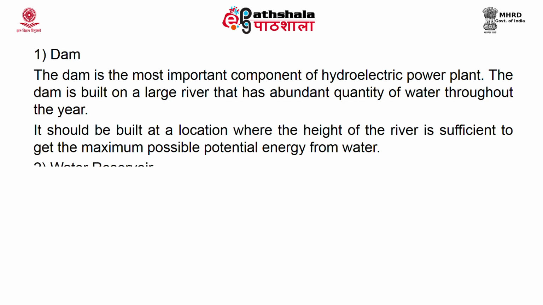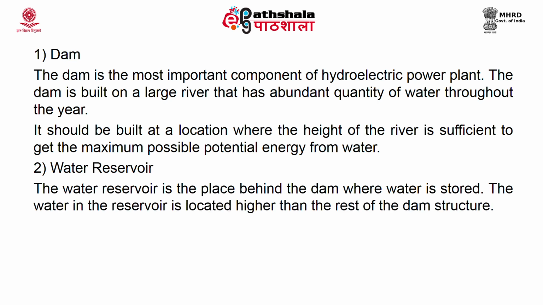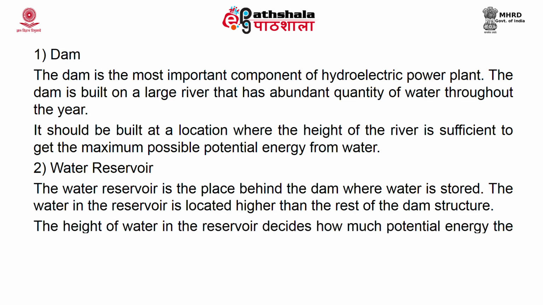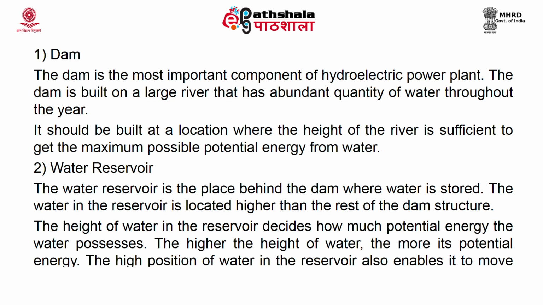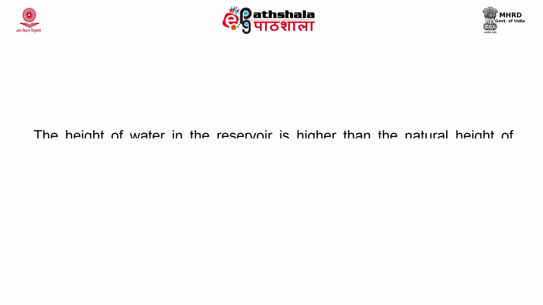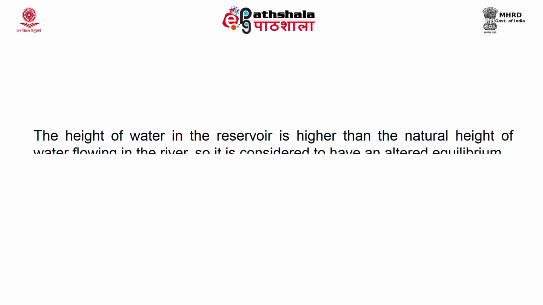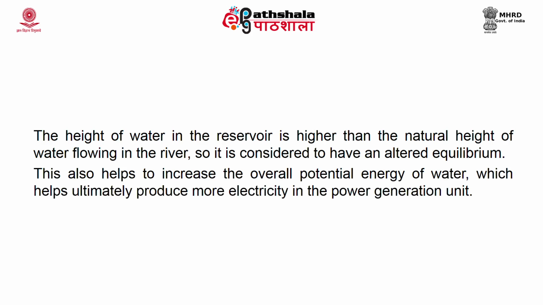Next component is the water reservoir, the place behind the dam where water is stored. Water in the reservoir is located higher than the rest of the dam structure. Height of water in the reservoir decides how much potential energy the water possesses. The higher the height of water, the more the potential energy. The high position of water in the reservoir also enables it to move downwards effortlessly. The height of water in the reservoir is higher than the natural height of water flowing in the river, so it is considered to have an altered equilibrium. This also helps to increase the overall potential energy of water, which ultimately helps produce more electricity in the power generation unit.